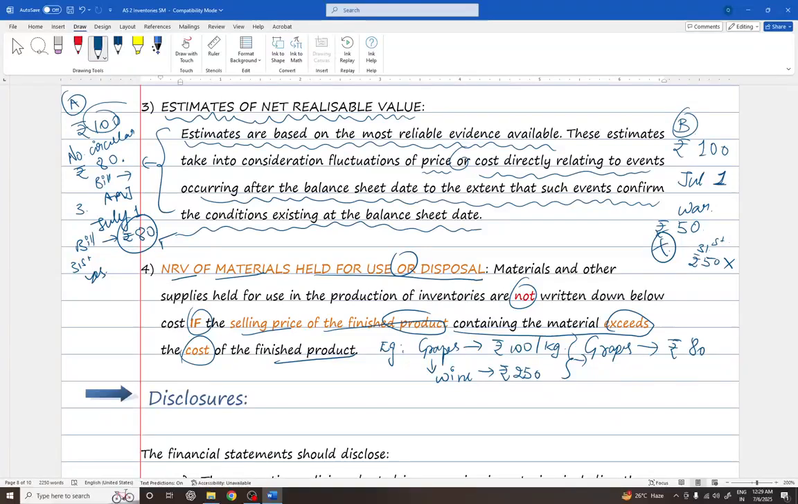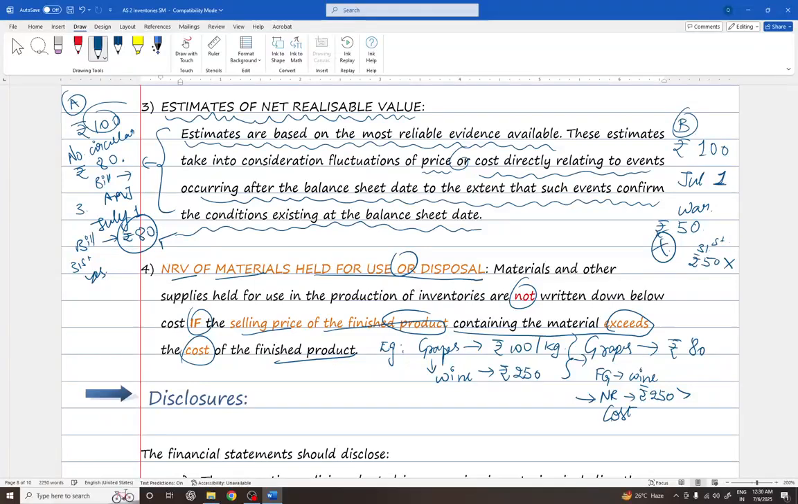Well, the answer actually depends. What is our finished goods? The finished goods is wine, and according to our estimations, the wine's NRV, net realizable value, is 250 or more. That is cost or more. If it is cost or more, will we evaluate NRV? No, we will evaluate cost.